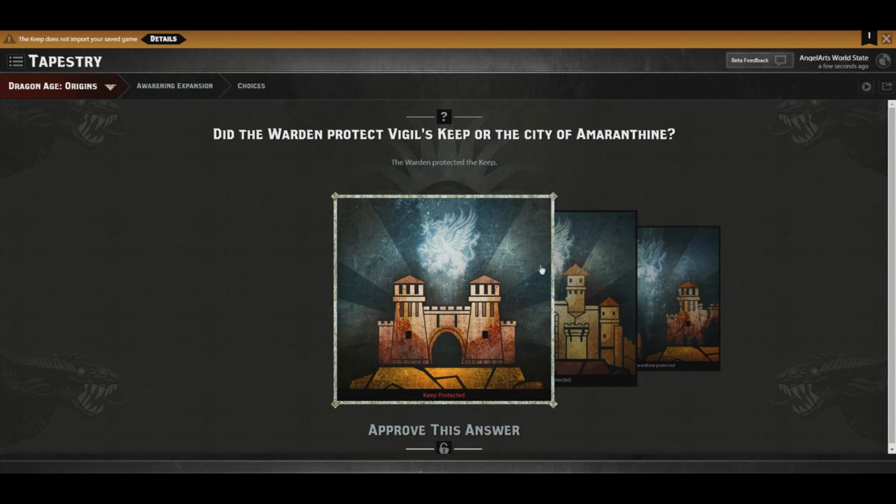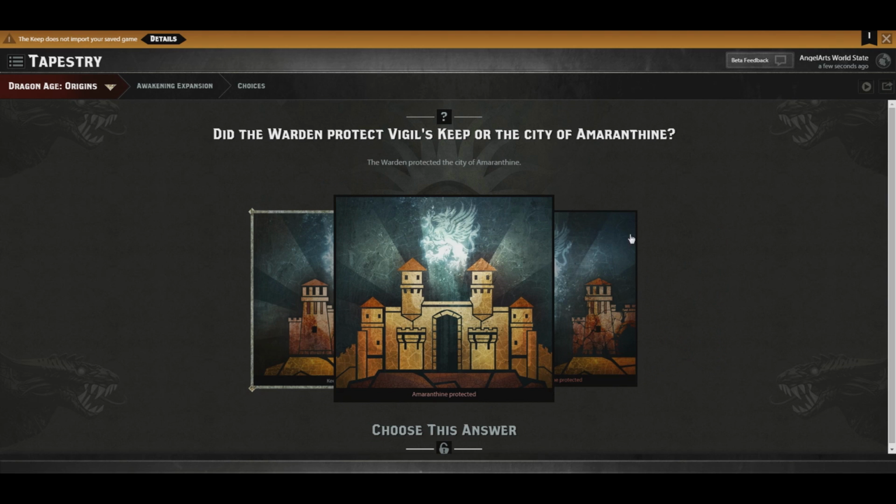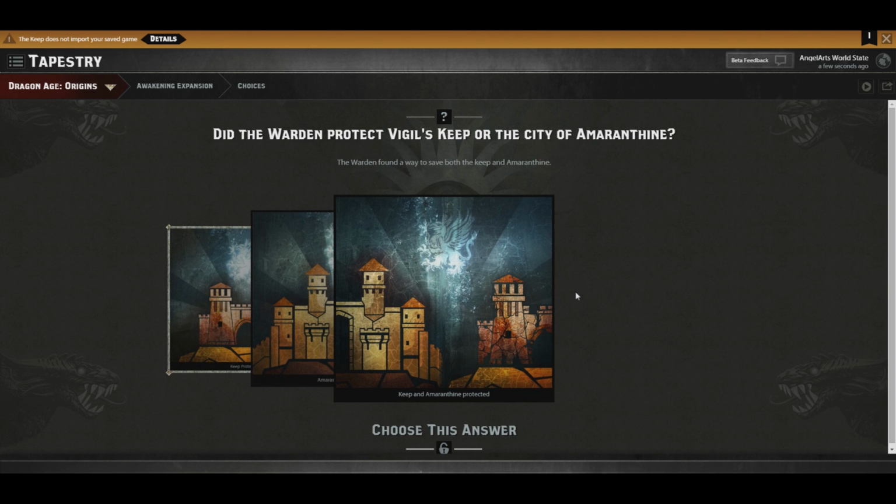I definitely stayed in Amaranthine, but I also built up the city, and I built up the keep so that it wouldn't fall.